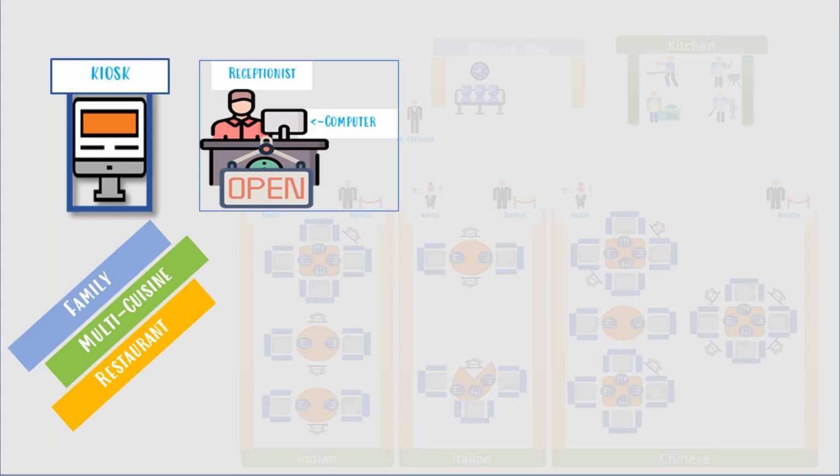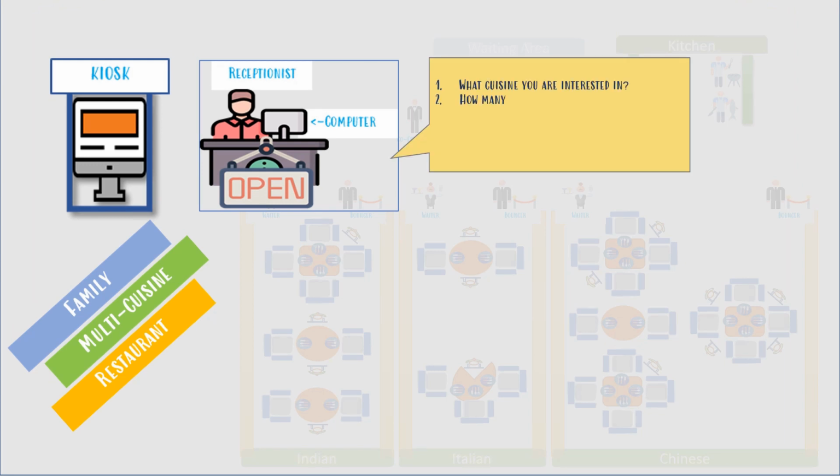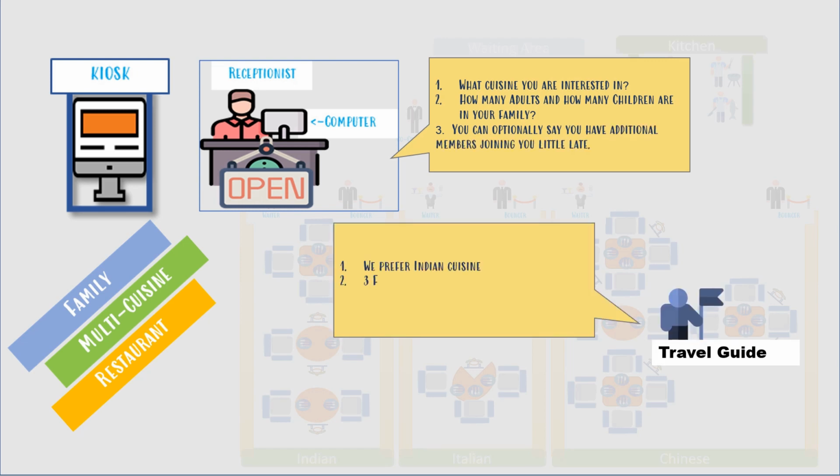is the receptionist is going to ask the famous question: what cuisine are you interested in, how many adults and how many children are in your family, and of course you can optionally say you have other people joining. The travel guide answers that they prefer Indian cuisine and he is looking for seats for 3 families. Each family will have 2 adults and 2 kids.